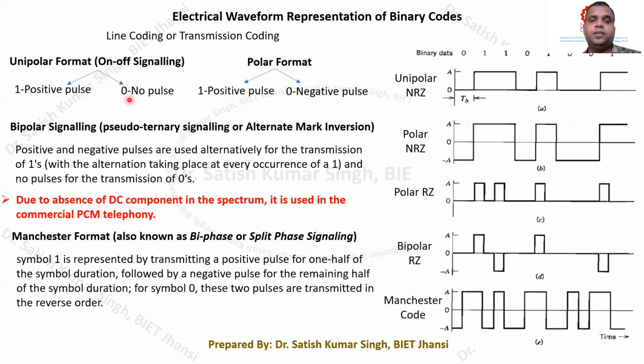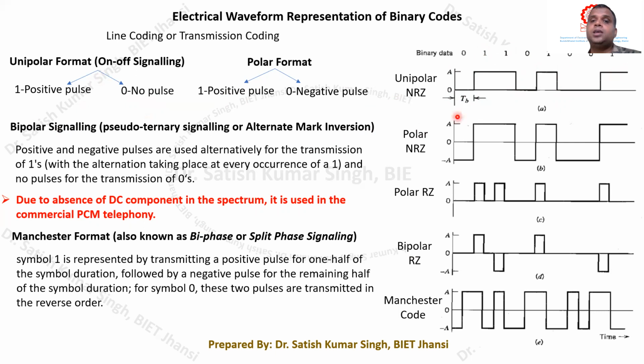This is what I have written here. It is 0, so no pulse will be transmitted. Whenever there is a 1, a positive pulse of a certain magnitude is going to be transmitted. Then again there is another one, so another positive pulse will be transmitted. Again, it is a bit equal to 0, so no pulse will be transmitted. So whenever there is a binary bit equal to 1, we need to send a positive pulse of a certain magnitude. Whenever there is a 0, no pulse should be transmitted. This way we are actually transmitting the signal.